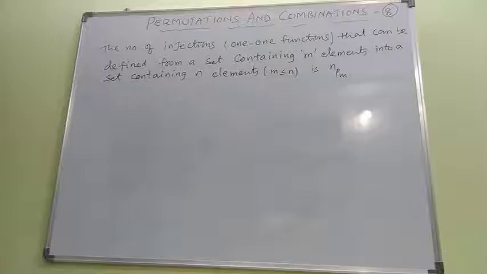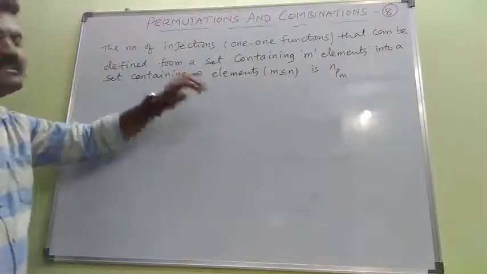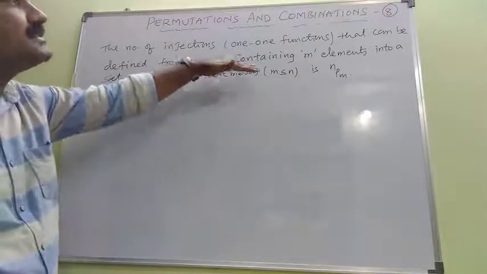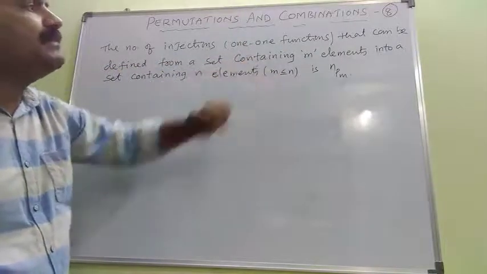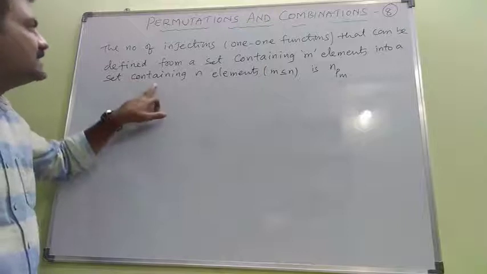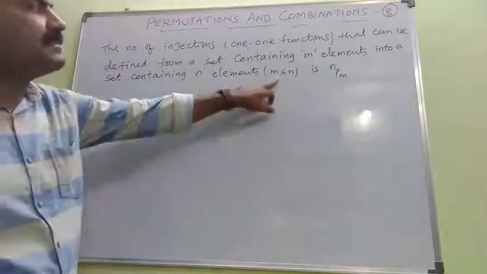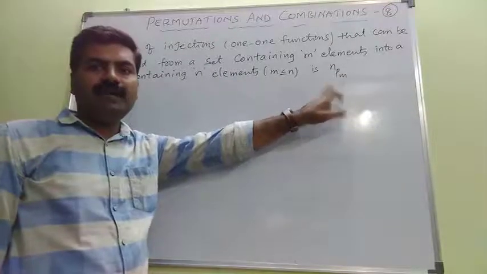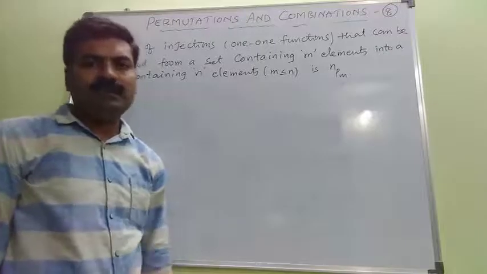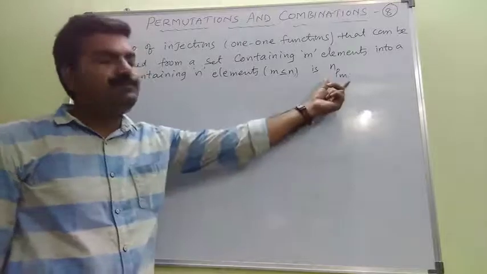So now it is about the number of injections. Number of injections is nothing but one-one functions. So let us see the statement. The number of injections that can be defined from a set containing m elements into another set containing n elements, provided the condition m less than or equal to n, is nPm. So the answer for the number of injections, one-one functions, is nPm.